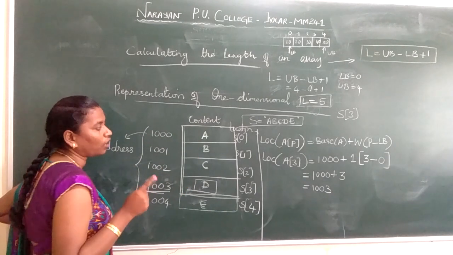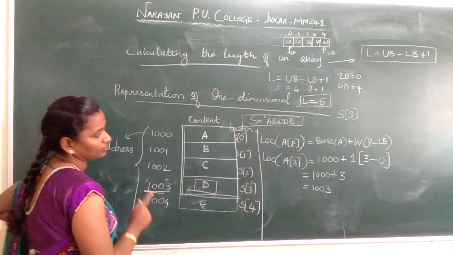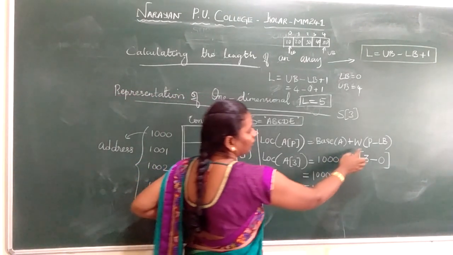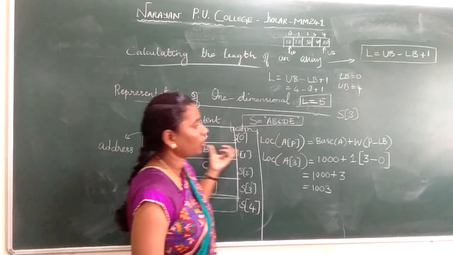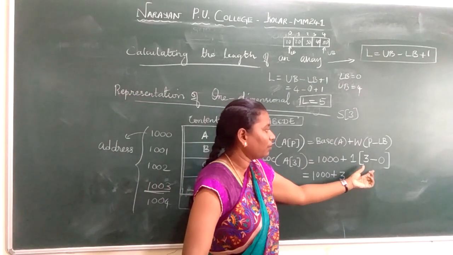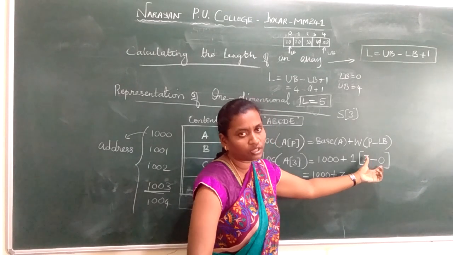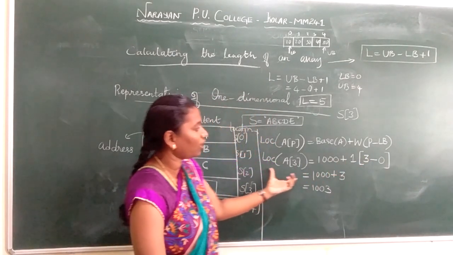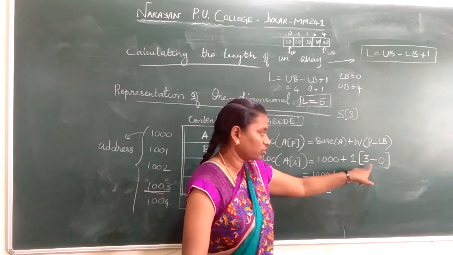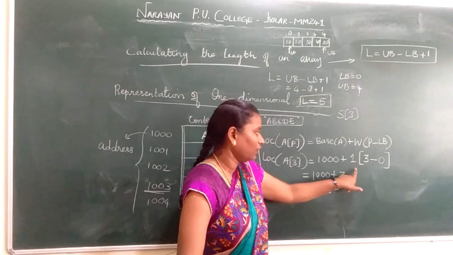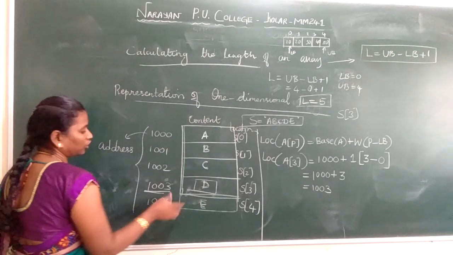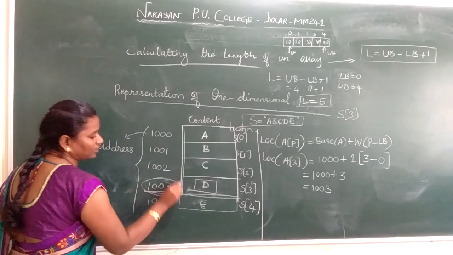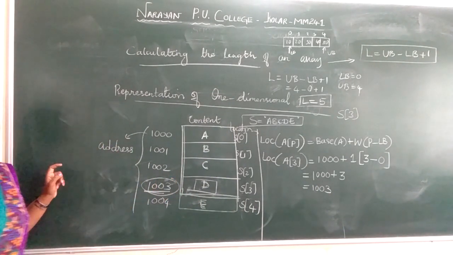We are storing only one letter in a memory cell. Next we have P, which is the location of an element, that is 3, minus the lower bound, which is 0. So when you apply this formula, 3 minus 0 is 3, 3 into 1 is 3. So 1000 plus 3 gives 1003, that is nothing but your address. This 1003 is an address in your one-dimensional array.